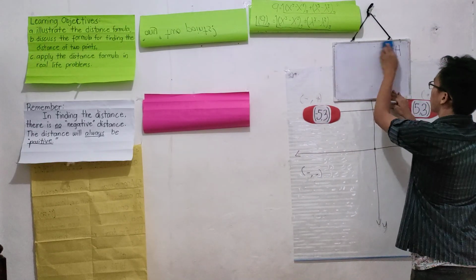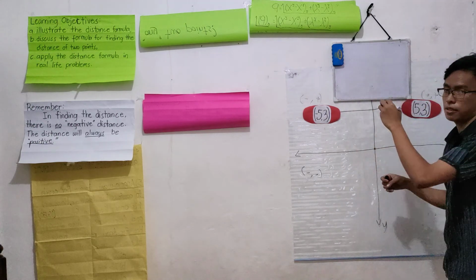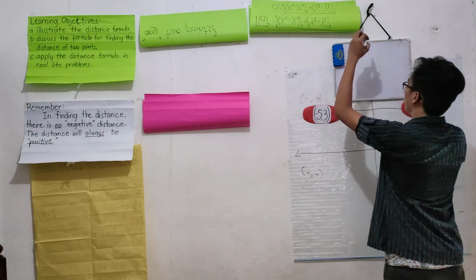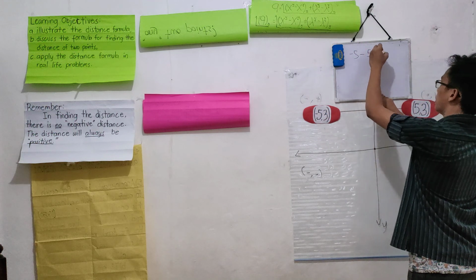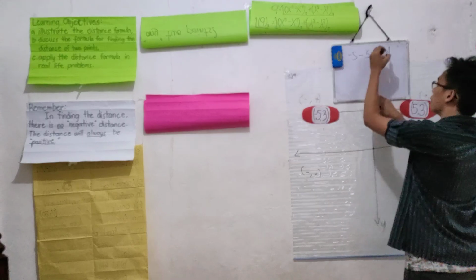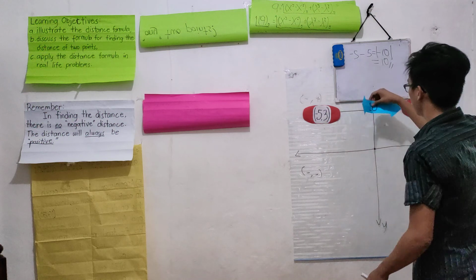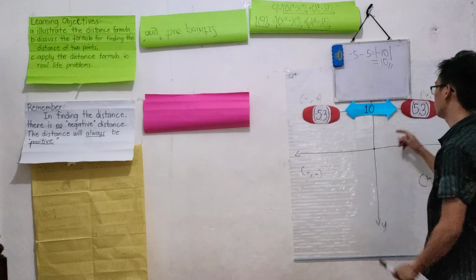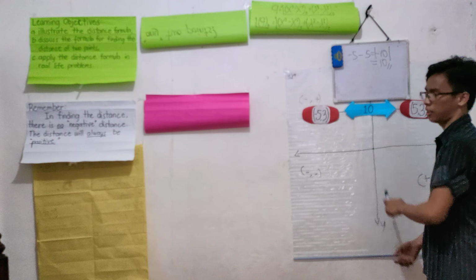So back to the example. They form a horizontal line, so we get the difference between their x values. Negative 5 minus 5 will be negative 10, and the absolute value of negative 10 is positive 10. That is correct. So the answer will be 10. The distance from negative 5, 3 to 5, 3 is 10. You can also check it by counting.